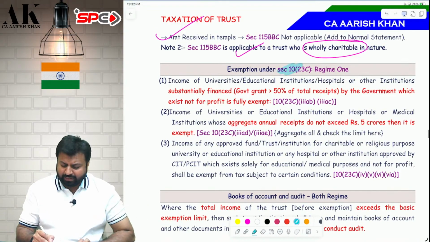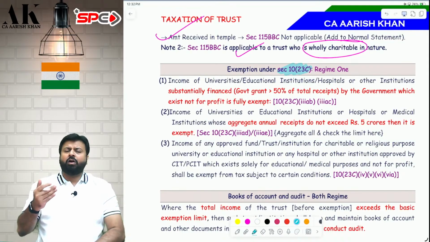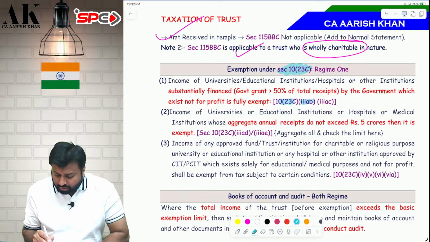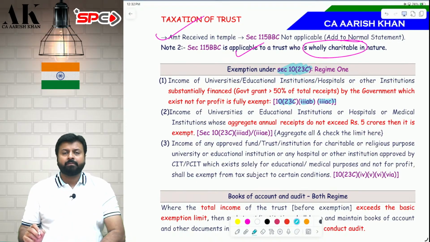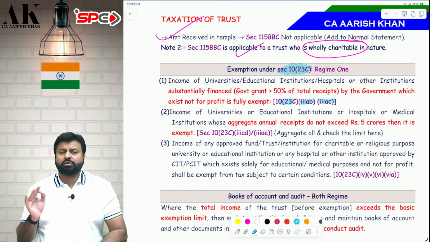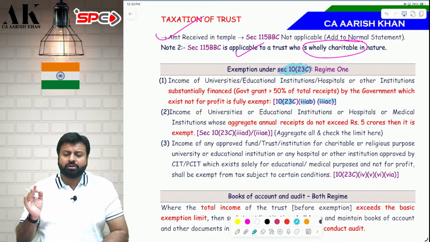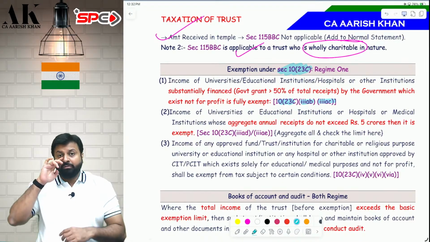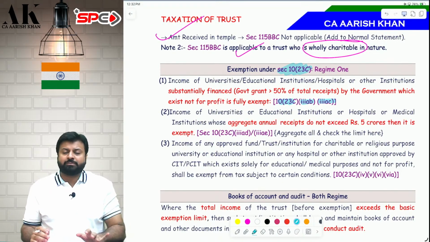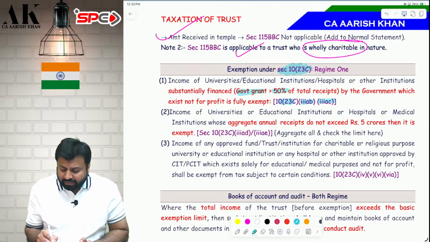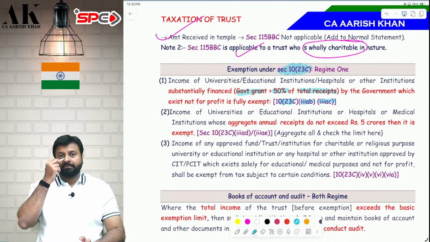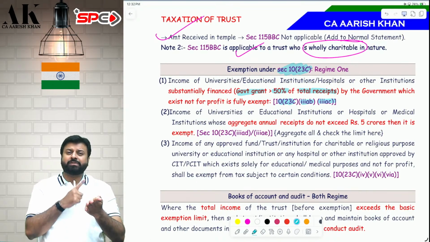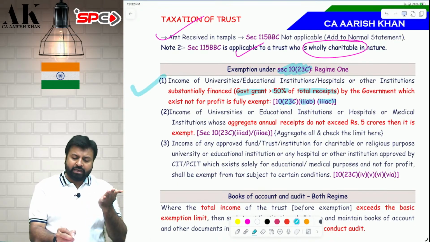Now, let's talk about regime 1 a little bit, 10(23C). See, in regime 1, all the trusts are categorized into 3 types. First, 10(23C)(iiiab) and (iiiac). Which are these trusts? These are institutions like universities, colleges, institutions, hospitals, which are substantially financed by the government. How will we come to know that the institution is substantially financed by the government? If the government grant is more than 50% of the total receipts, you can say that the trust is substantially financed by the government and therefore they are exempt.